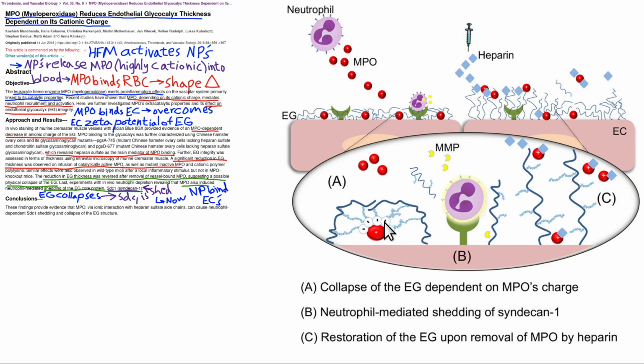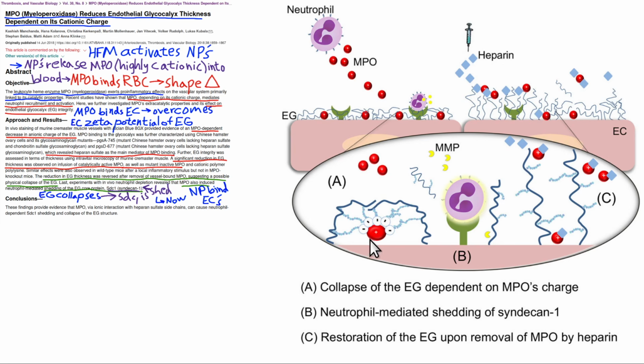And endothelial glycocalyx has got negative charges on it from the heparan sulfates. And so these will bind with the positive charges and they'll cause the glycocalyx to collapse downward. And that's bad because once they collapse downward, they free up access to this neutrophil receptor. So here's a neutrophil receptor. Normally these glycoproteins are protecting it or blocking it from the neutrophil itself. This second half of the picture shows heparin, the medication, which has lots of negative charges on it, and how it can carry away the MPO. So in this context, it would be a good thing.